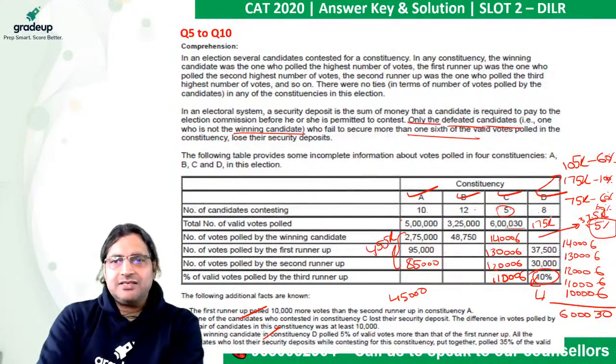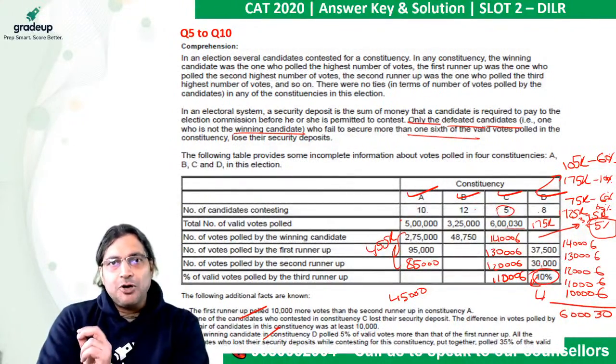Tell me and tell me fast. It would be 125k. 1,25,000. But if that figure is 1,25,000, here we have to make this person lose the security deposit. But 30,000 is certainly more than 1/6 of 1,25,000.